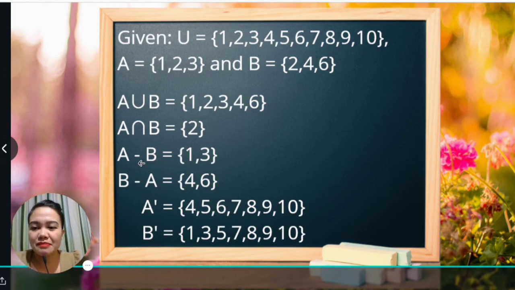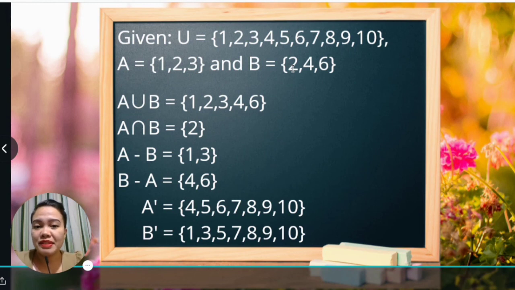Now for the difference, A minus B is different from B minus A. So if you have A minus B, that is from the elements of set A, remove the elements of set B. So unsa may makuha nato from set A nga ga-exist sa set B? Since we have 1, 2, 3, and ang set B na ay 2, 4, 6, wala may 4 ang set A, so we don't care about that. As well as 6, di nato nahilabtan.